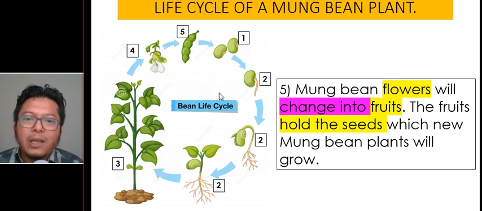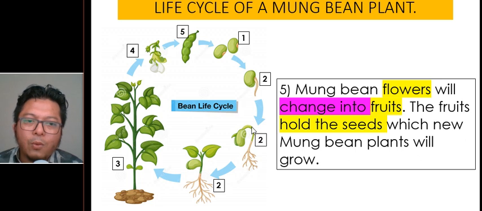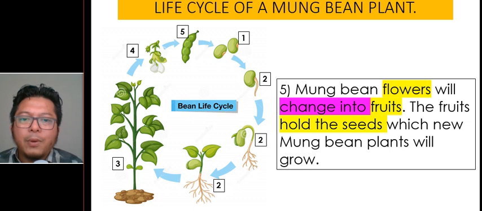Seeds, seedling, adult mung bean. Adult mung bean have flowers. Flowers change into mung bean fruit. And again, seed. In the fruit they have seeds, and seed will grow again one more time. So this is called the cycle. Again and again, the same things happen.